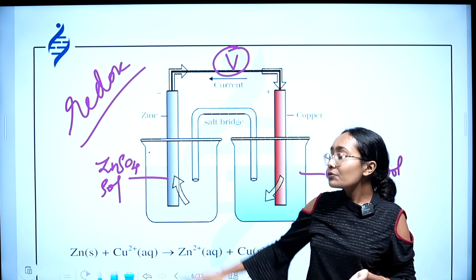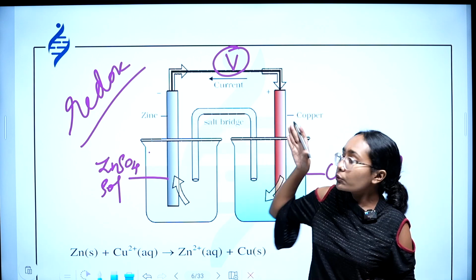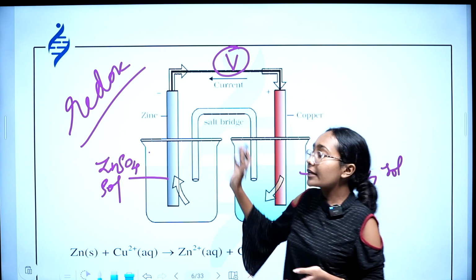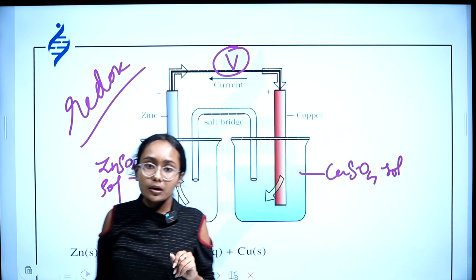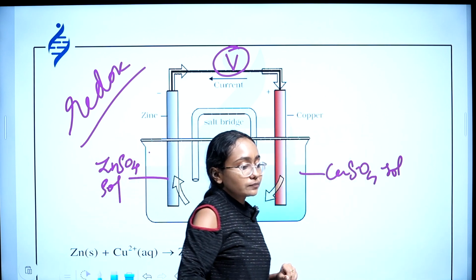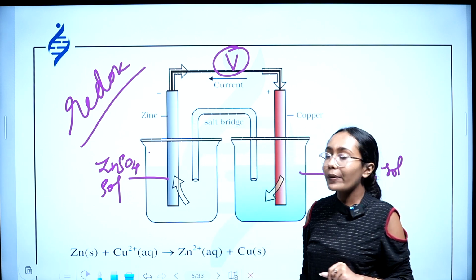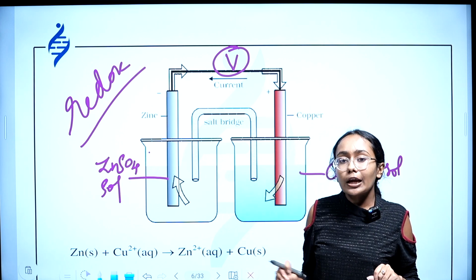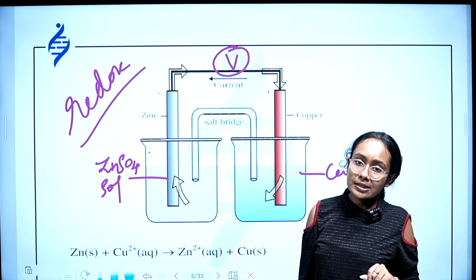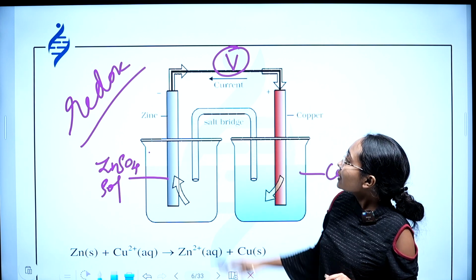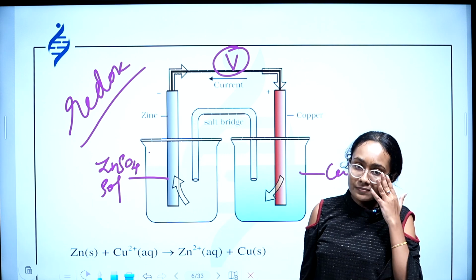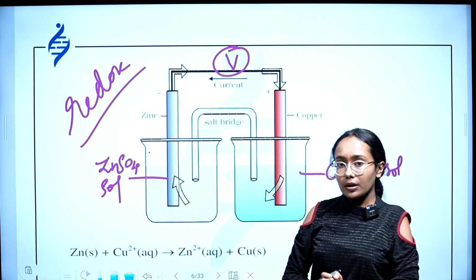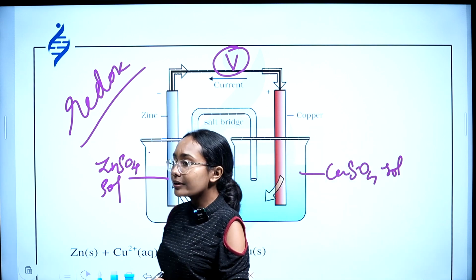And I've already asked you a question: this is anode, this is cathode. Why have I chosen zinc as anode and copper as cathode? For you to reach the answer to that question, you need to know in which electrode reduction is taking place and in which electrode oxidation is taking place. So here zinc is undergoing oxidation and copper is undergoing reduction. Hope you know what oxidation and reduction are.